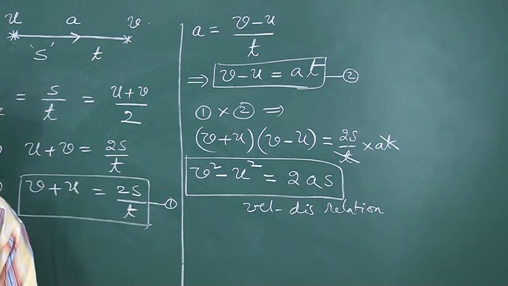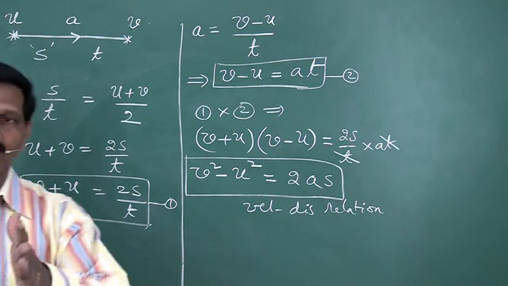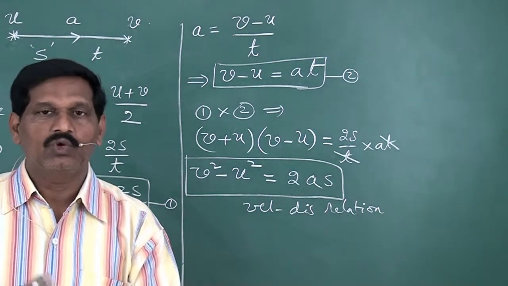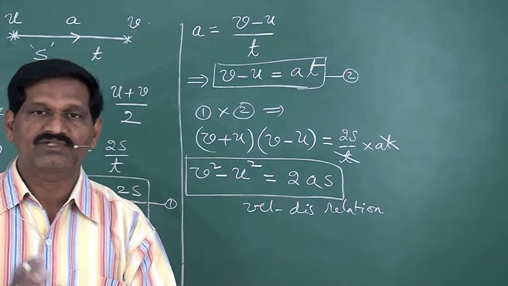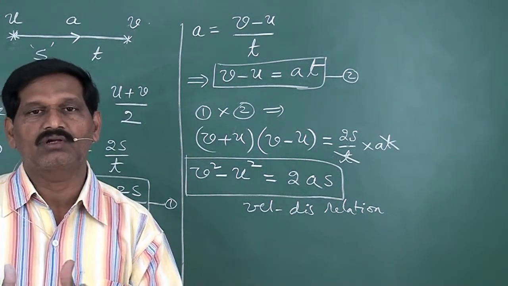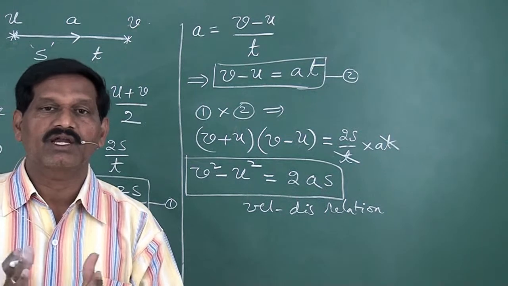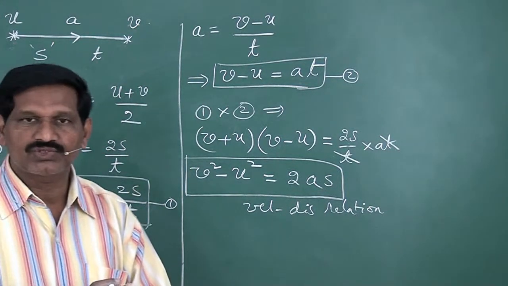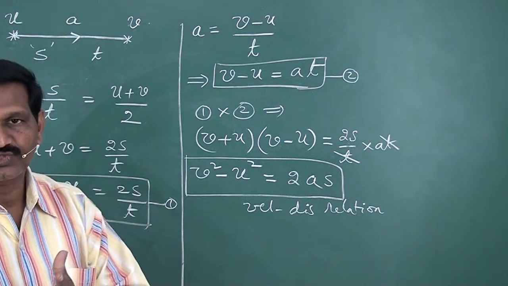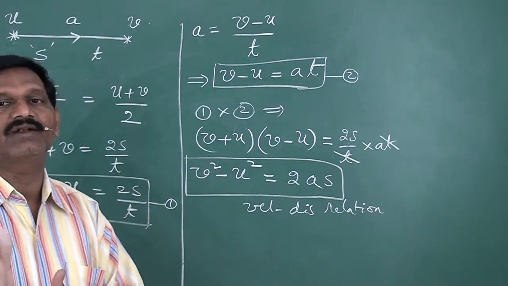So, in that way, when the body is in motion, to describe the motion, we use some relations, some formulas, some equations. These equations are called kinematic equations. Kinematic equations are used to describe the motion of the body in a straight line.